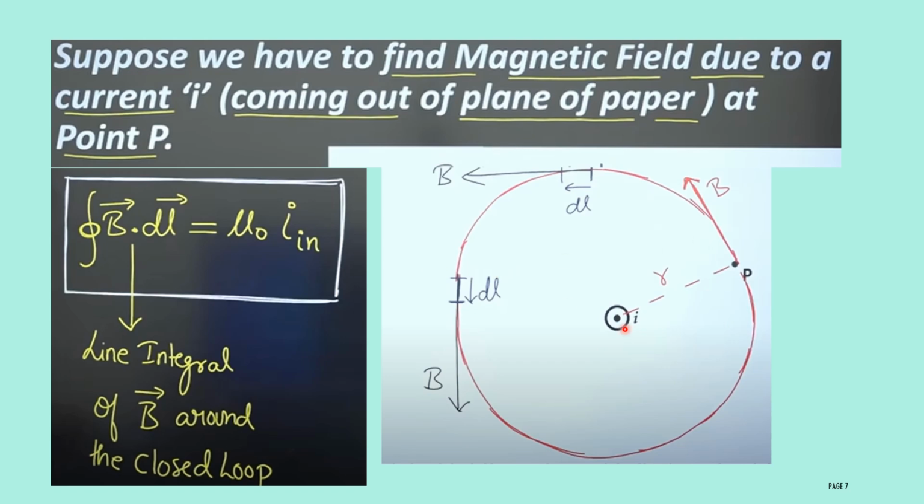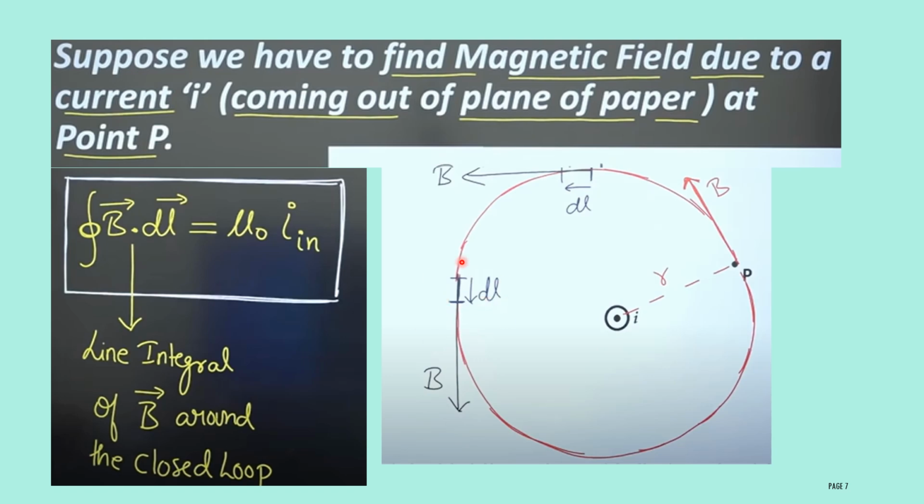Consider this I as the center of the circle, and the distance between I and P as R, the radius of the circle. Using center I, draw a circle of radius R. According to the Biot-Savart law, if you want to calculate the magnetic field at a particular point P, you have to consider a small length of the conducting wire, because if you consider the full length of the conducting wire, you are not able to find the magnetic field at a particular point. The small length we will consider as dl here.